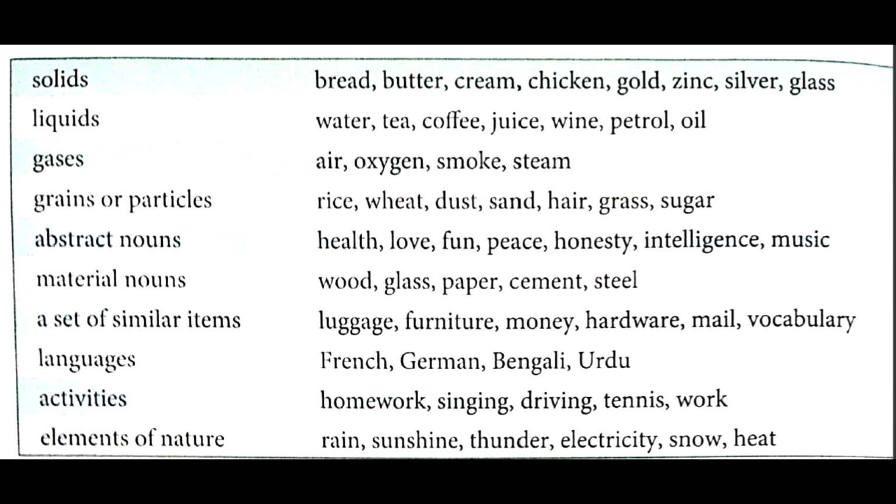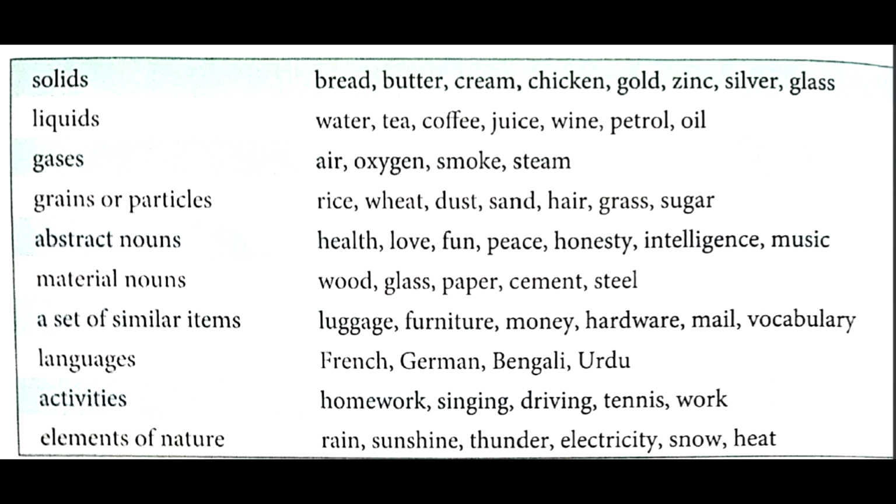Our next list is a set of similar items: luggage, furniture, money, hardware, mail, vocabulary. Our next list is of languages: French, German, Bengali, Urdu. Next list is of activities: homework, singing, driving, tennis, work.